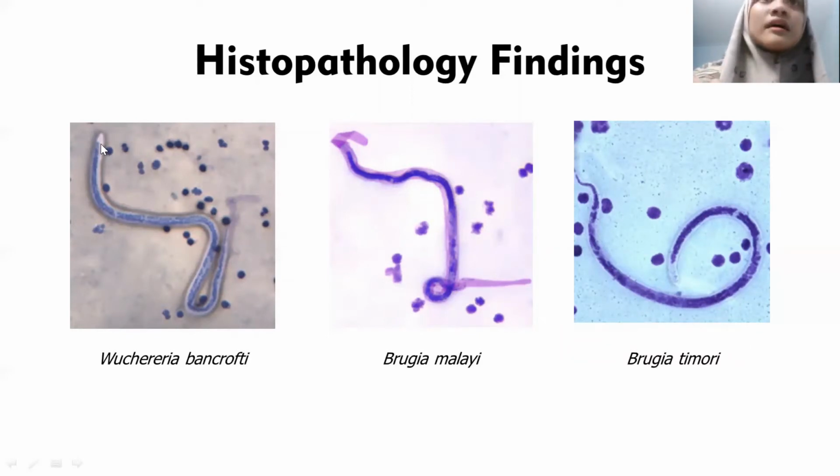In Wuchereria bancrofti, the ratio is 1:1. And then in Brugia malayi, the ratio is 1:2. And in Brugia timori, the ratio is 1:3. So in Wuchereria bancrofti 1, in Brugia malayi 2, and Brugia timori 3. This is the difference that can be seen in the morphology.